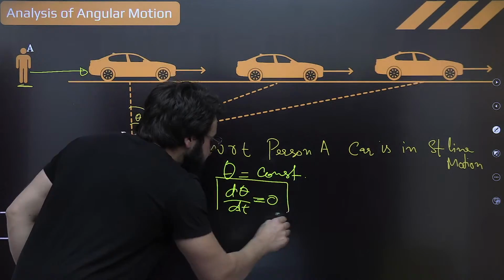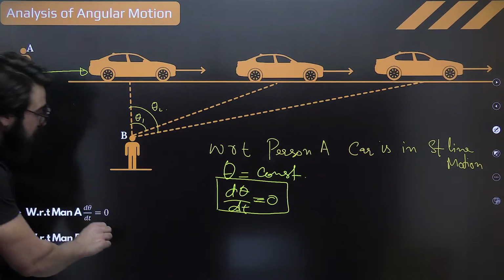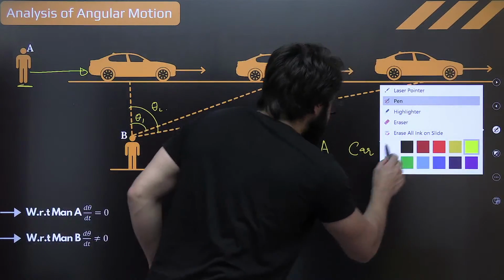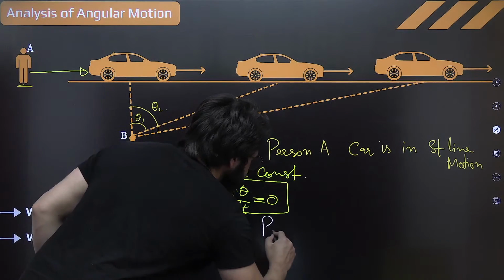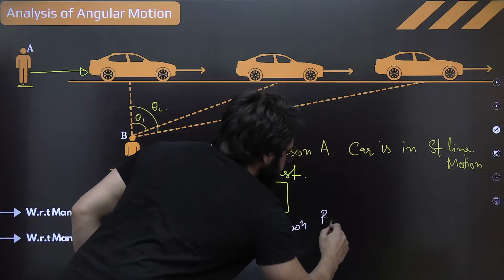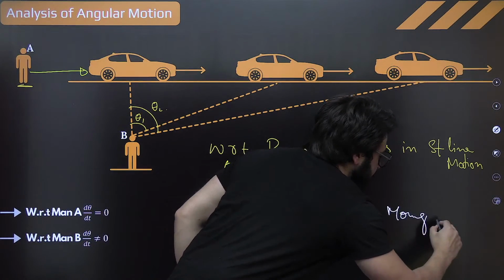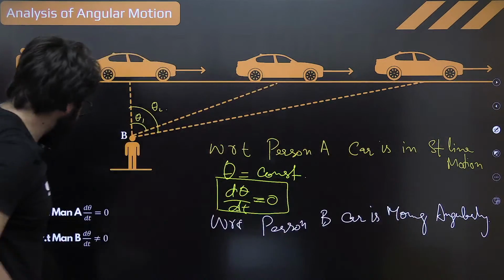So we say this is in case of linear motion, with respect to the person A. Can I say, with respect to person B, the car is moving angularly? I can definitely write like that.